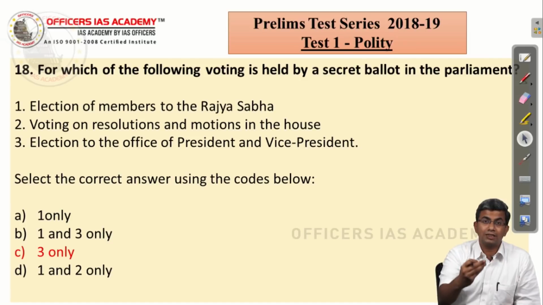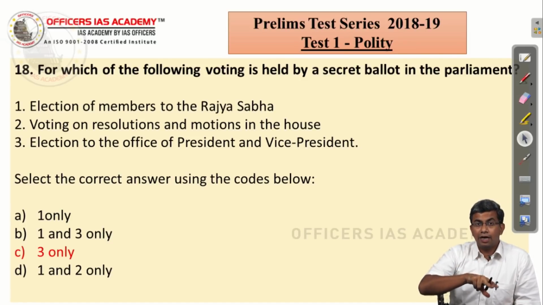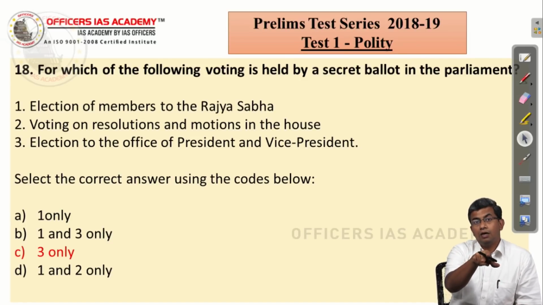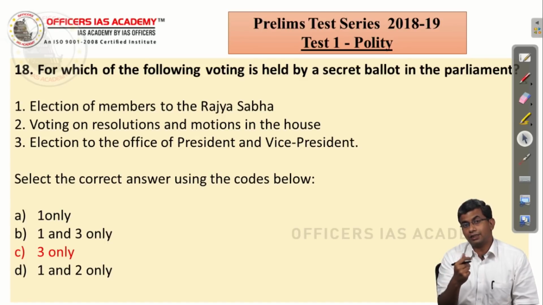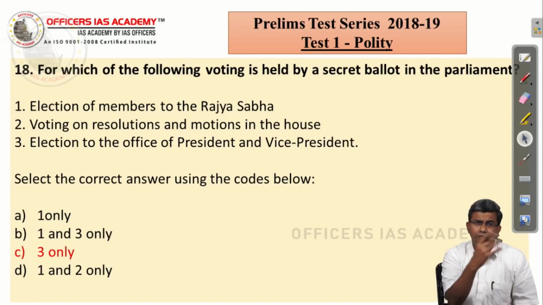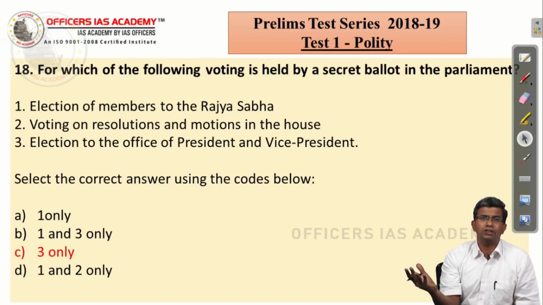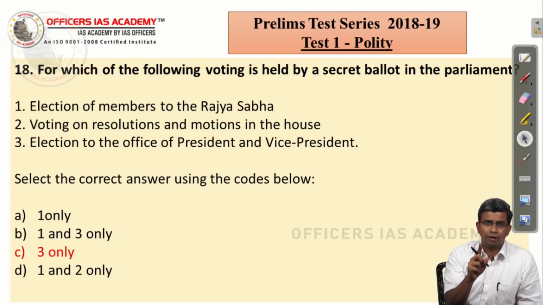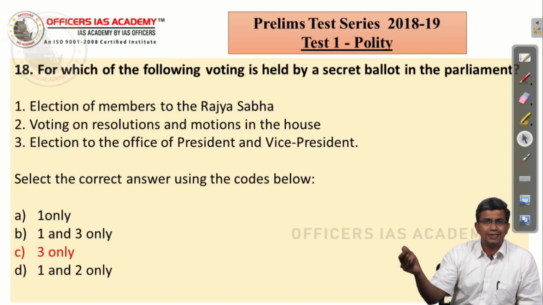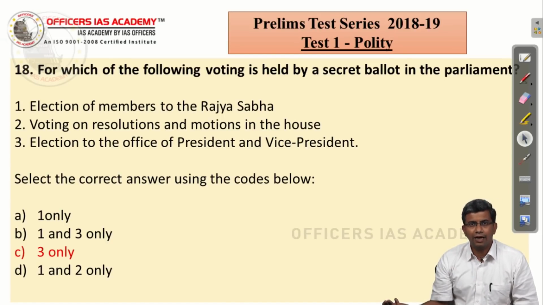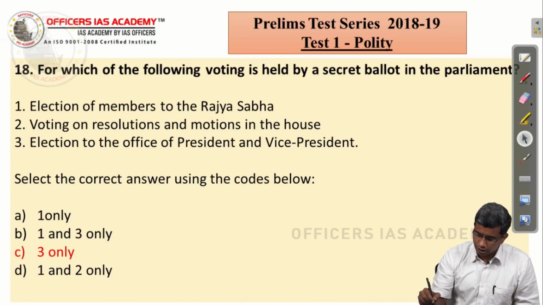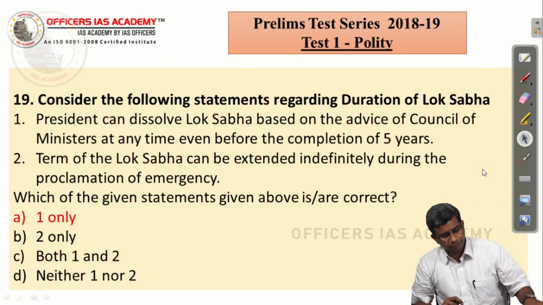You don't have to waste too much time wondering whether there is any resolution of the house which may be subject to secret ballot, or whether there is any instance where such a thing has happened. You don't have to confuse yourself with all those statements at all. You know the first statement is wrong. There are 3 options which have the first statement as right, so obviously it is the option which does not have the first statement as right that is the correct answer. So the answer is C, 3 only.